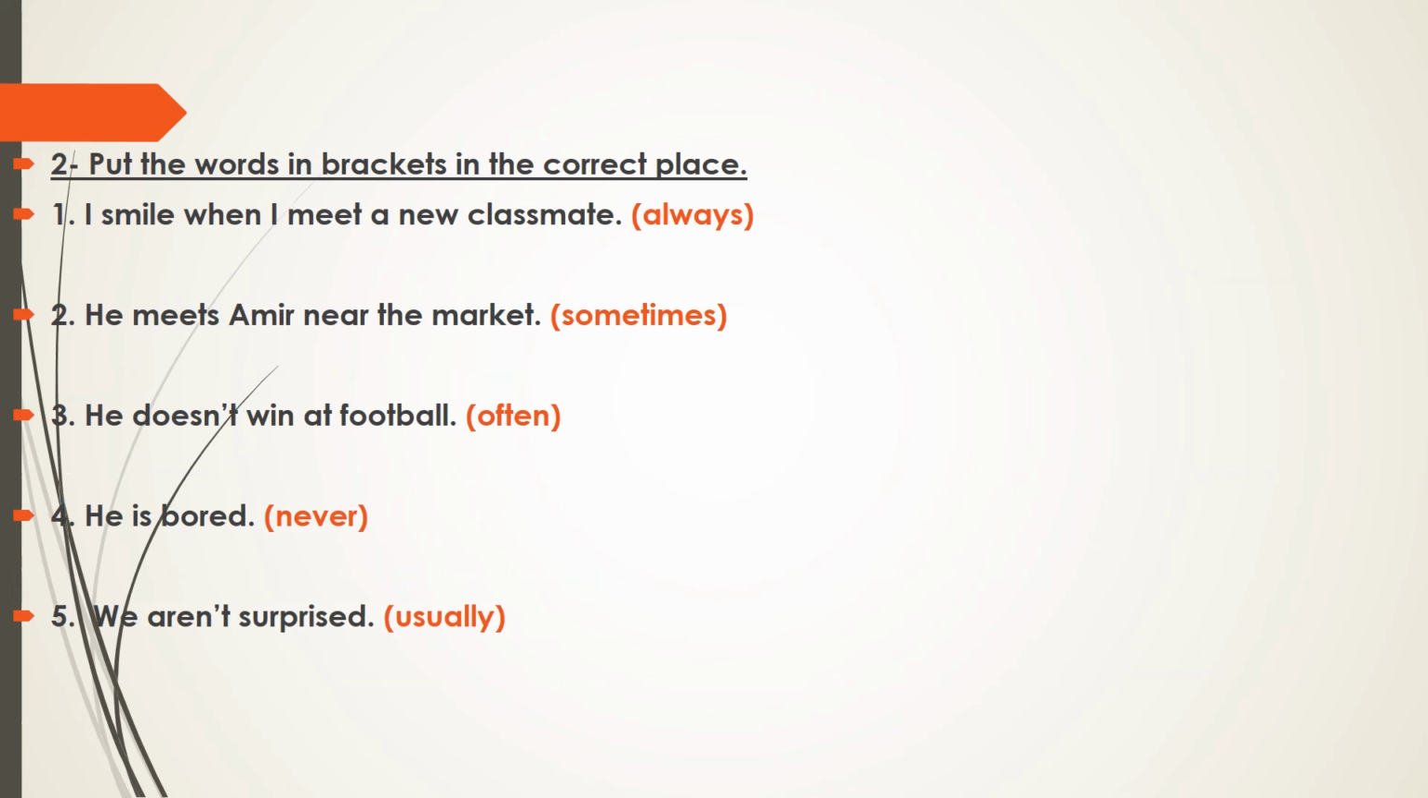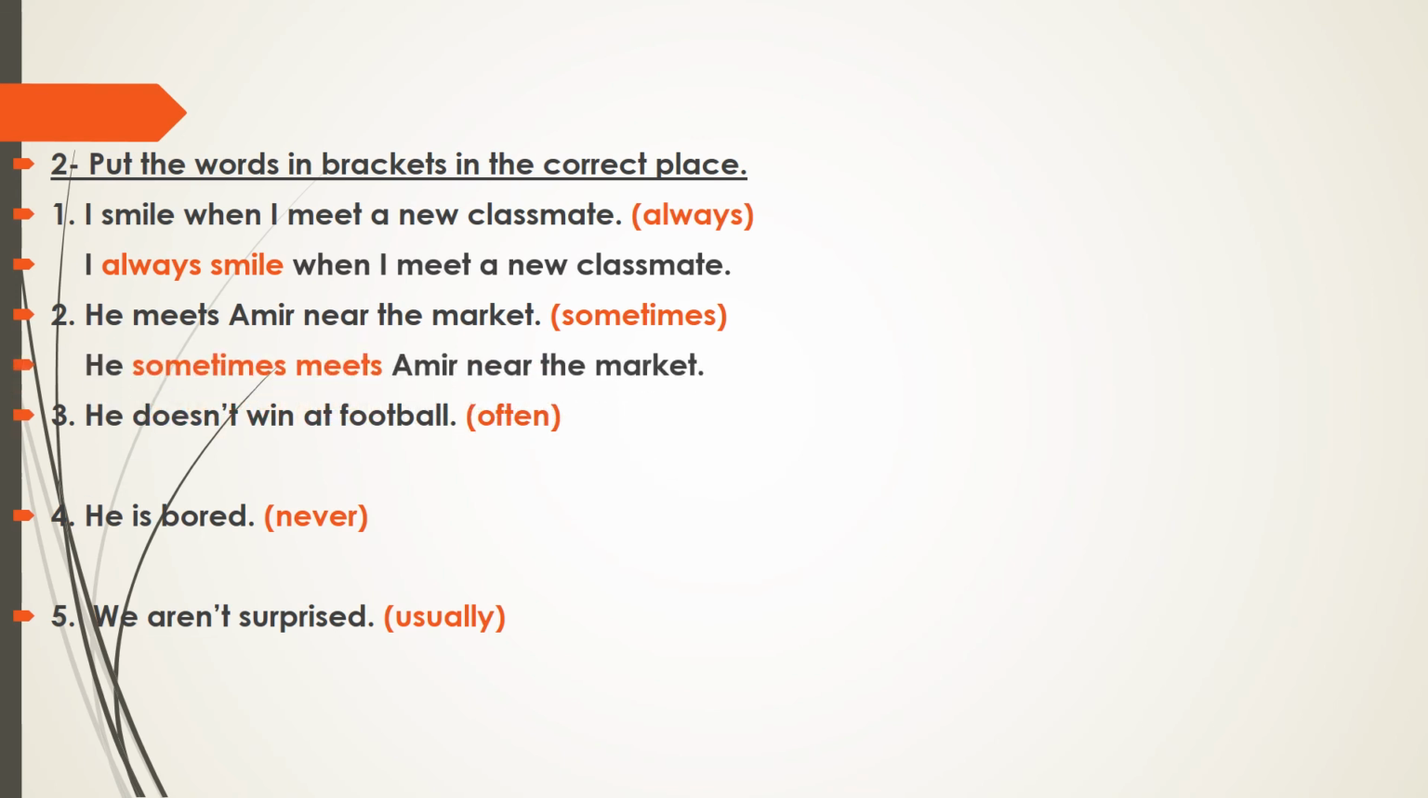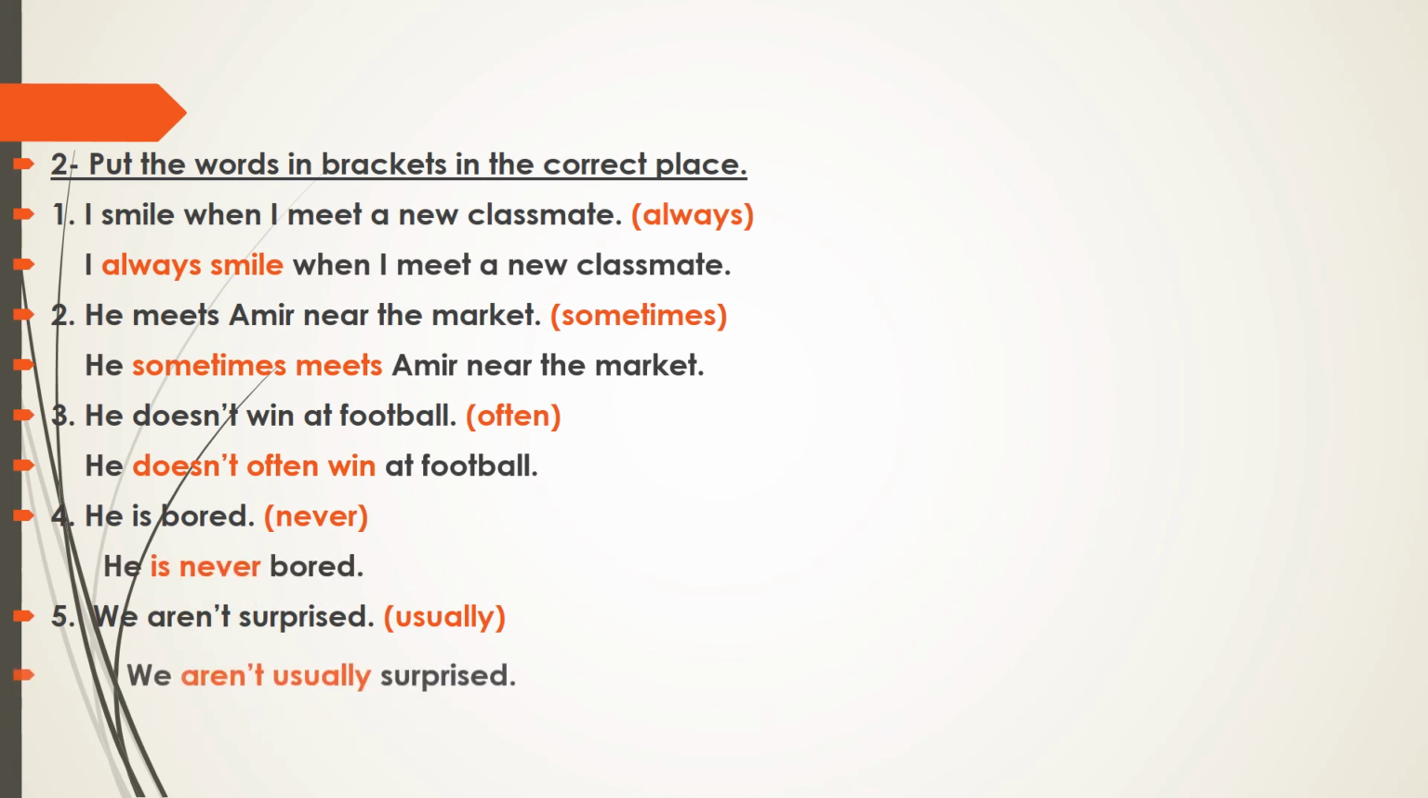Now let's read the answers together. Number 1. I always smile when I meet a new classmate. Number 2. He sometimes meets Amir near the market. Number 3. He doesn't often win at football. Number 4. He is never bored. Number 5. We aren't usually surprised. Check your answers, please.